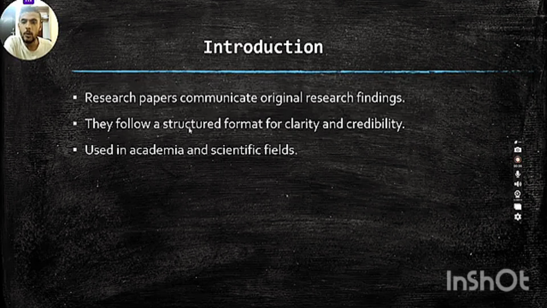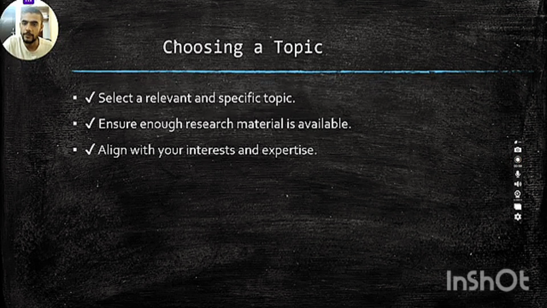Our second point is they follow a structured format for clarity and credibility. Let's suppose I want to publish my paper with Elsevier publication. Elsevier publication has its own structured format. For publishing in Elsevier publication, I have to follow that format only. Our third point is your subject must be from a scientific field only.